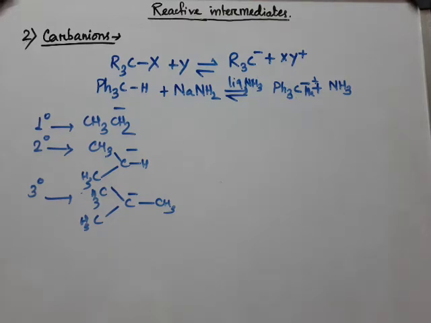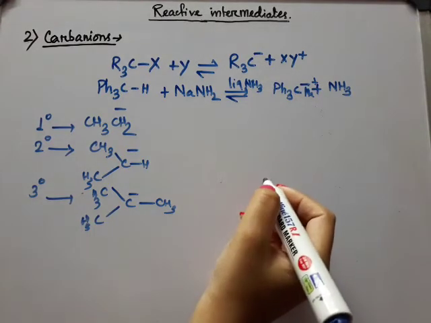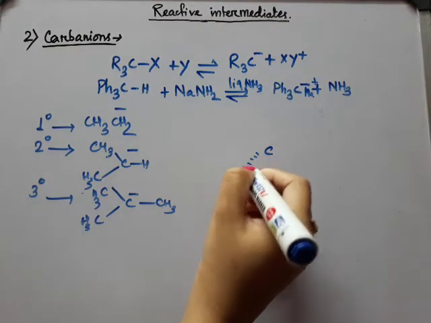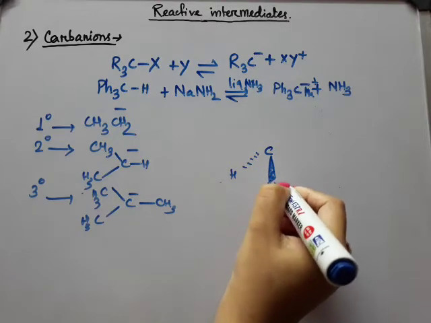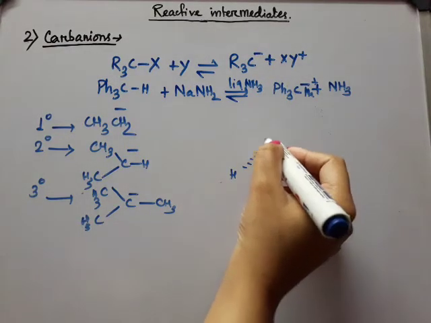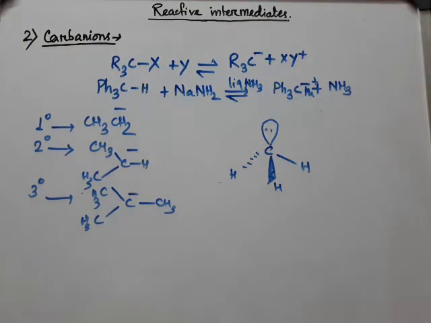So this is the classification of carbanions, and the structure of carbanions is different from that of carbocations. They are actually sp3 hybridized, and they have 4 pairs of electrons, one of which exists as a lone pair. For example, we are taking methyl carbanion. Okay. So if this is methyl carbanion, it will look like that with pyramidal structure and one lone pair. Okay.